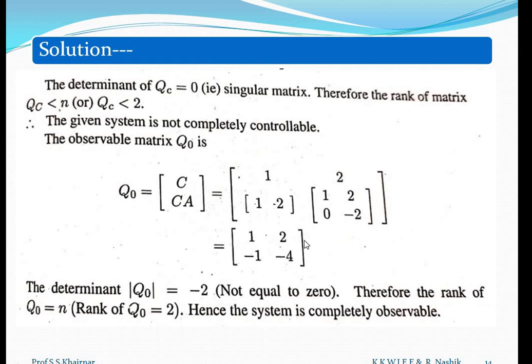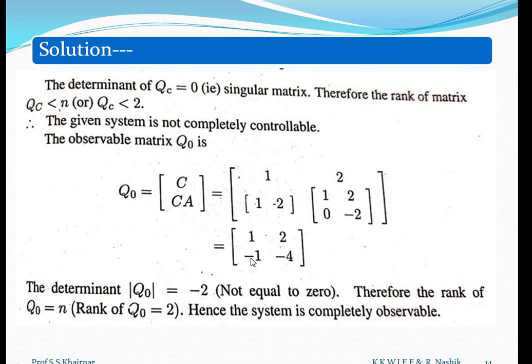Now we have to find its rank. So what will be the rank? Minus 4 plus 2 equals minus 2. The determinant of QO is equal to minus 2, which is not equal to 0. Therefore, the rank of QO is equal to n, that means 2, and we can say that the system is completely observable. So here we can see that though the system is not completely controllable, it is completely observable.